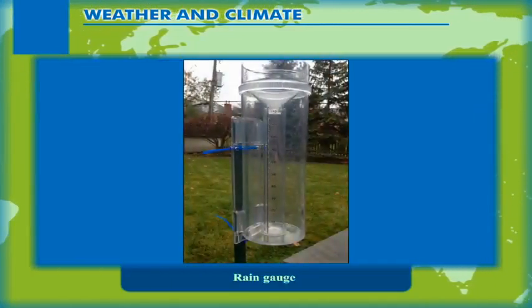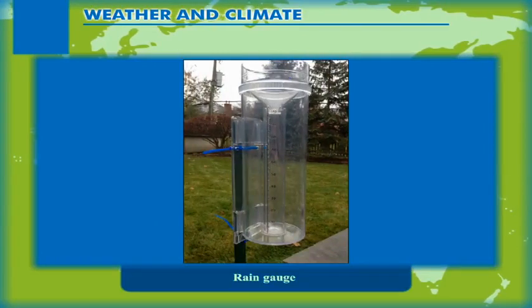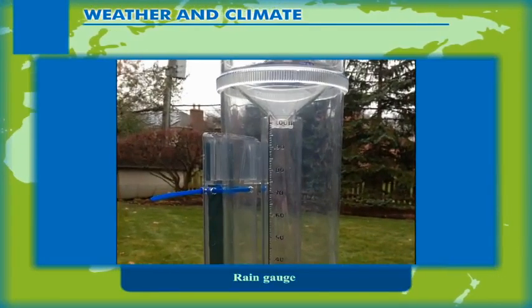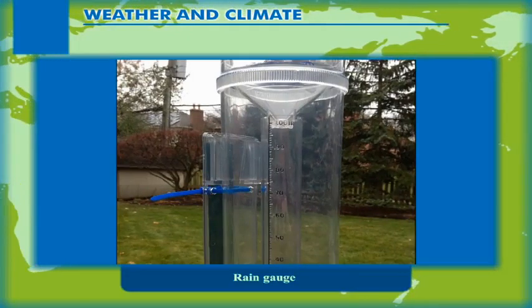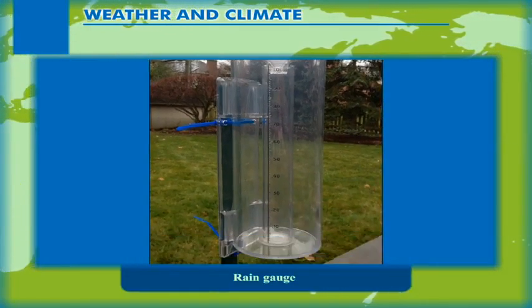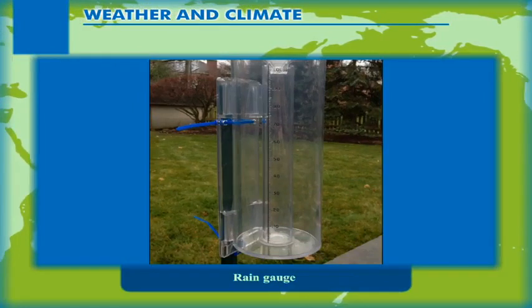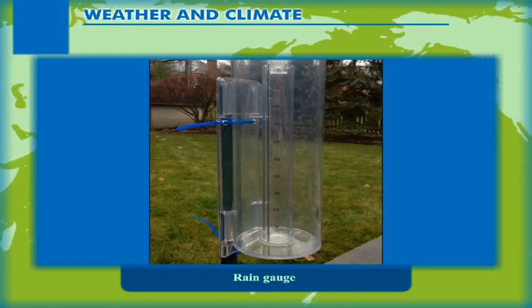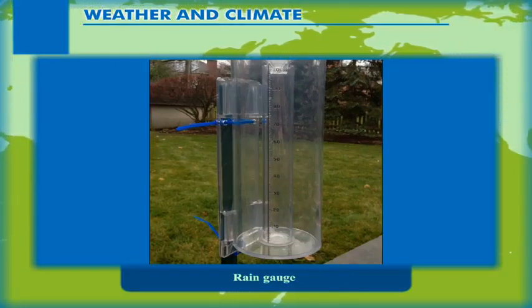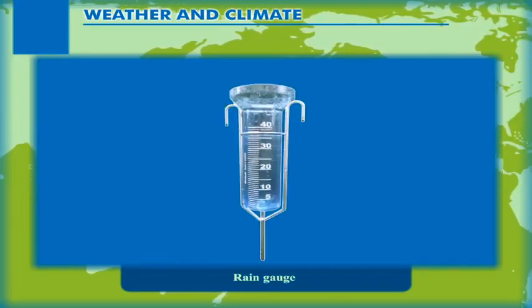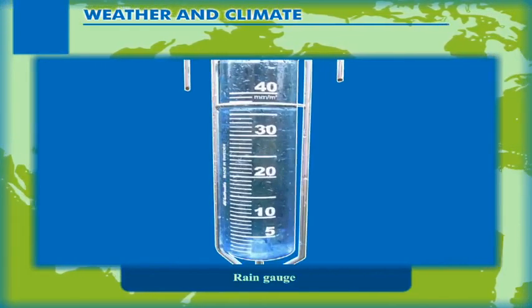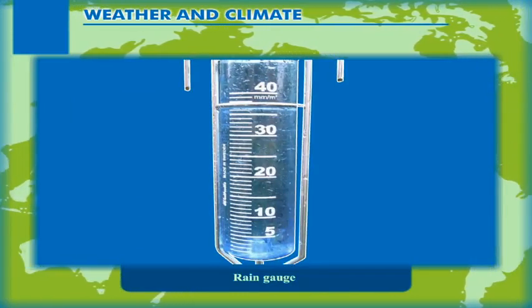Rain gauge. The rain gauge consists of a cylinder with a fixed funnel to collect the rainwater. The water is collected in a jar which is placed below the funnel. The amount of water collected within 24 hours is measured using a graduated cylinder. Rainfall is usually measured in centimeters or inches.